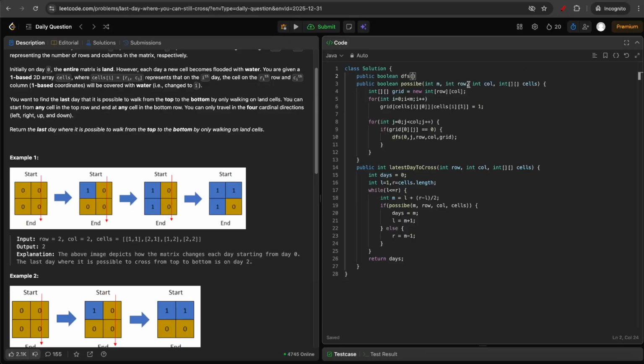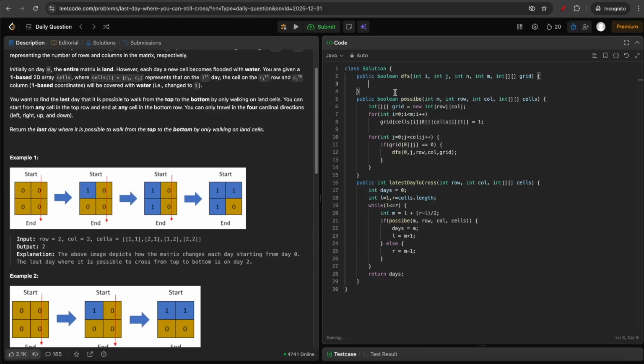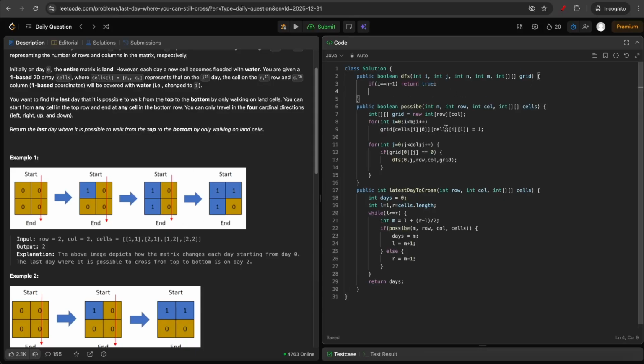So let me quickly fill the DFS function now. In the DFS, we are passing I and j, and for row and column, I'll just take it as n and m, and a grid. The first thing you'll do when you enter the DFS is you'll check whether you were able to reach the last row, which is if I equal to n minus 1, I'll simply return true, which indicates I reached the last row. If not, first I'll mark the current ij as visited. So for that, I can just set grid of ij equal to 2. So 2 indicates the current cell is visited.